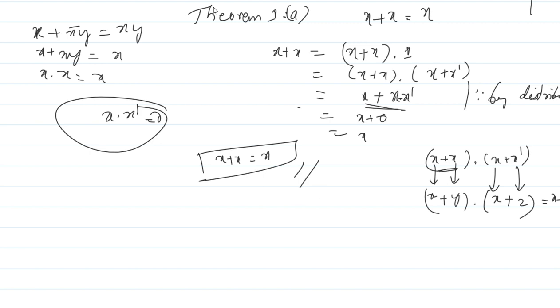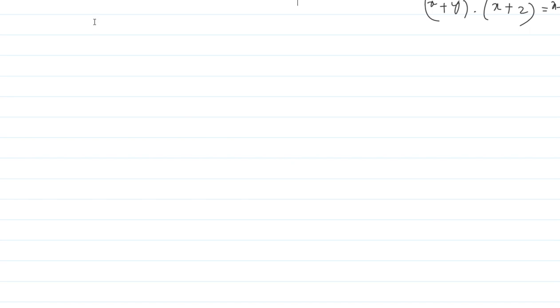Okay, one more thing I will write for you, that the second theorem is again very simple. So you have to remember all those Boolean postulates, then only you can easily solve these theorems. So I will write theorem 1b. What is theorem 1b? It says x dot x equals x itself, right? So to do this, I take this x dot x, that is LHS, I will add plus 0. If I add nothing to this, I will get the same expression, right? So I add that, that is a 0.